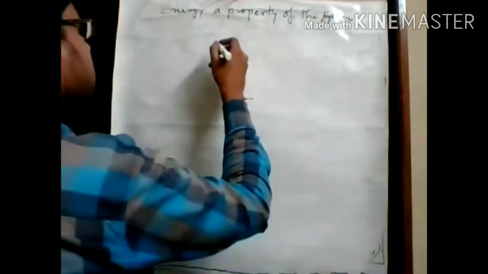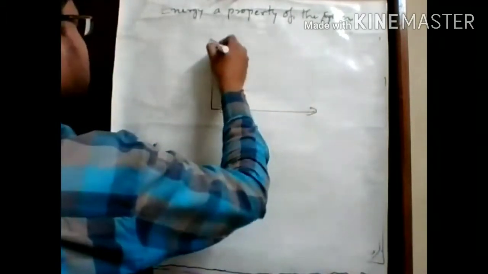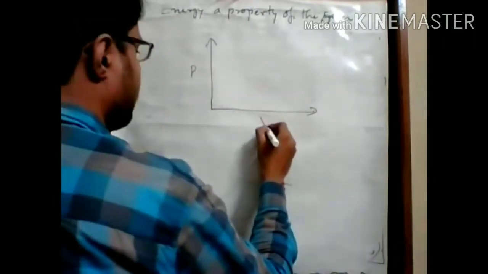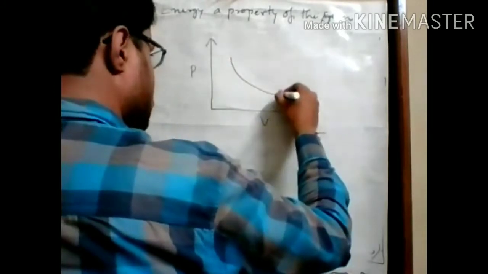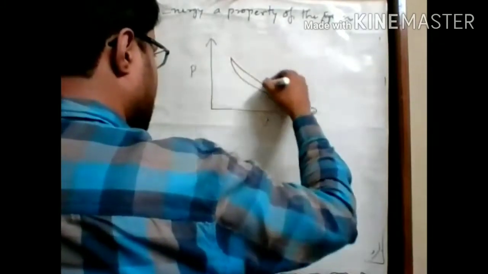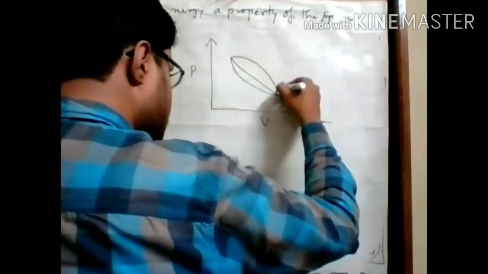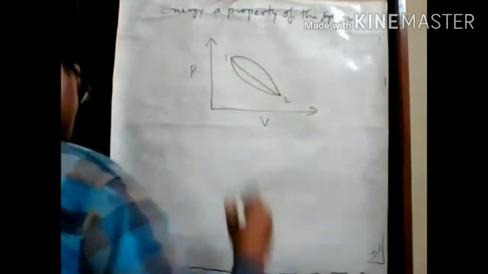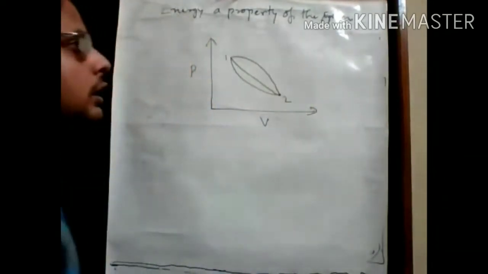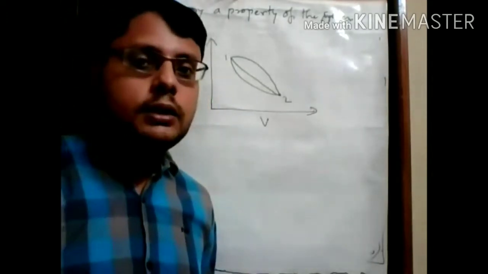So again, we consider a cyclic figure, which is a plot between pressure and volume axes. This is one cycle, with one process here and another process there, and the states are 1 and 2. We can move in this figure from state 1 to state 2 in three ways.